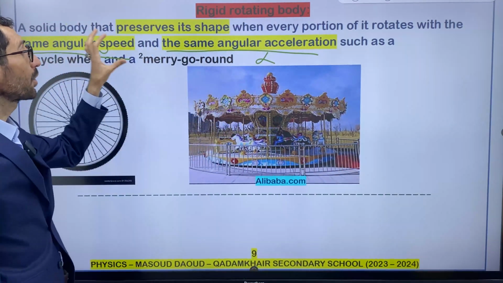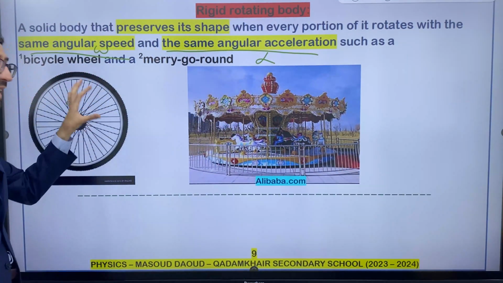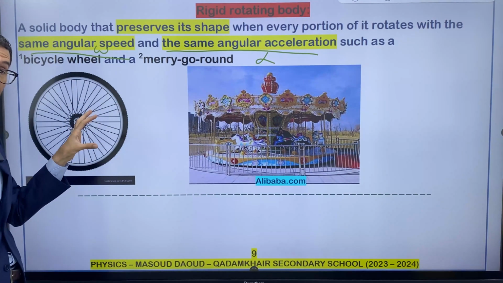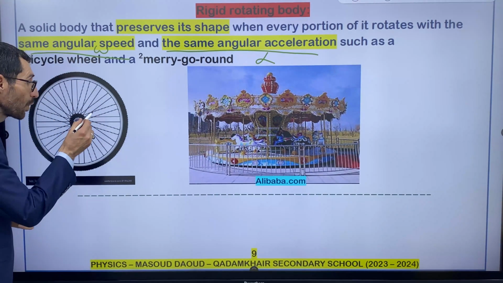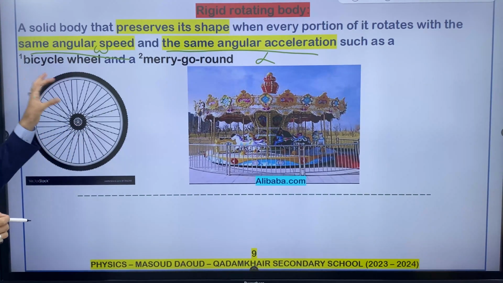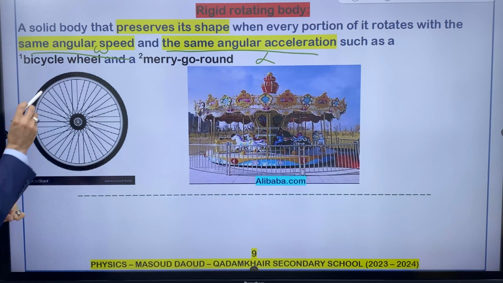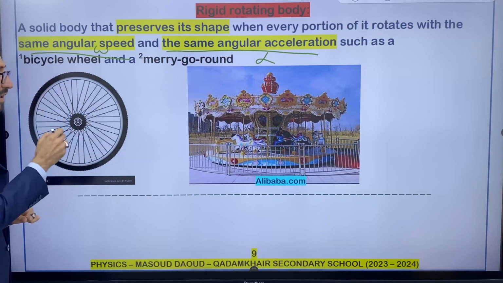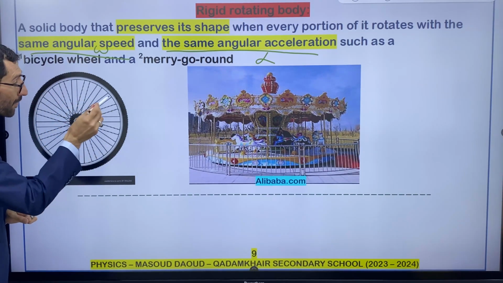So a rigid rotating body is like what? Like an object that is solid, and every portion of the object should have the same alpha and omega. For example, think about this bicycle tire.